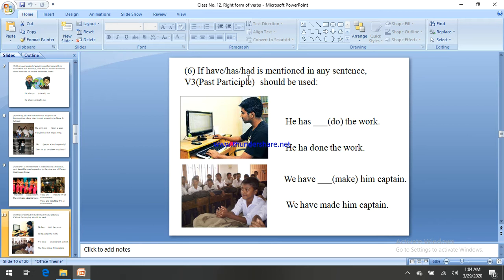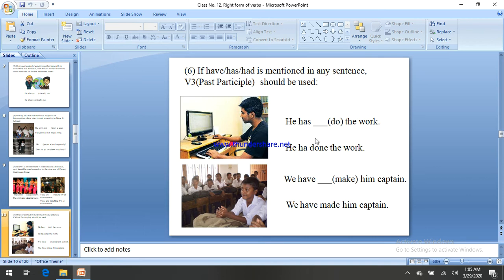After have, has, had, you have to use V3 of the main verb. Let's see, he has, inside the bracket do, that means he has done the work. That means have, has, had actually follows the rules of present perfect. Subject plus have, has, then V3, and had is also in past perfect. After have, has, had, you have to use the V3, it is mandatory.